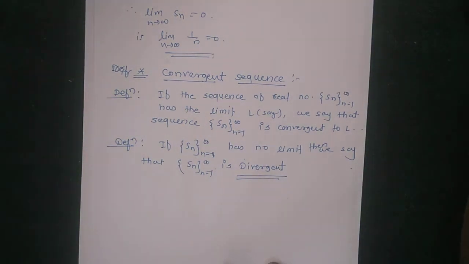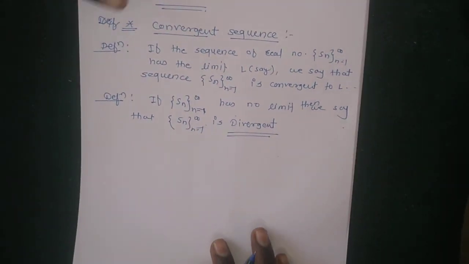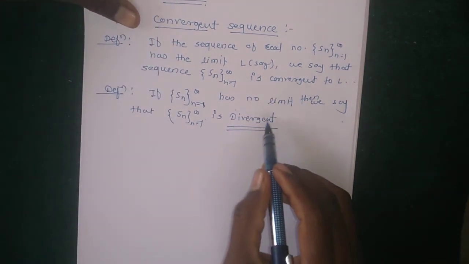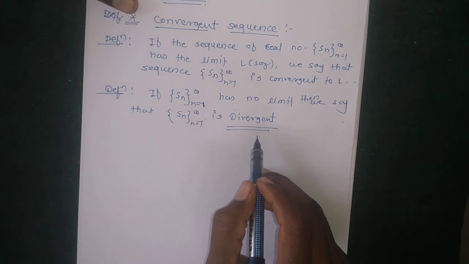If the given sequence has no limit, then the given sequence is divergent.